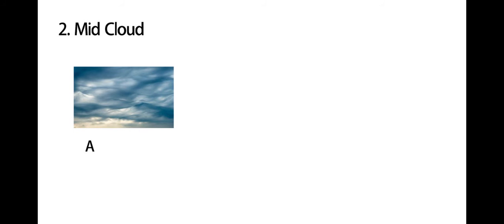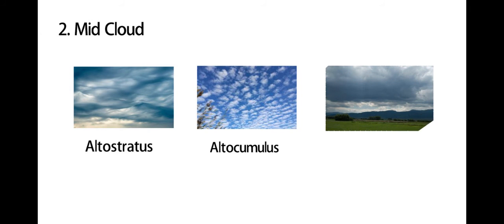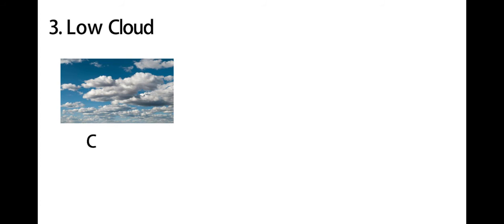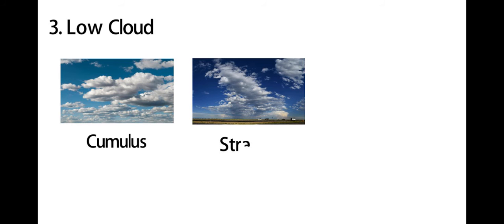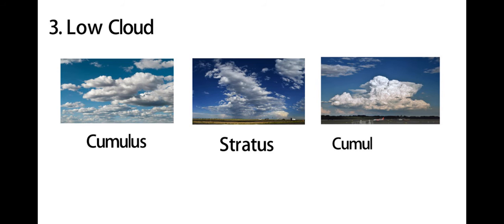Mid clouds: altostratus, altocumulus, nimbostratus. Low clouds: cumulus, stratus, cumulonimbus.